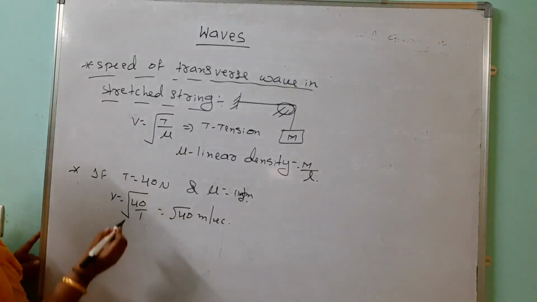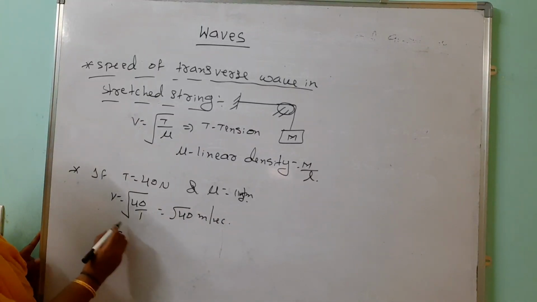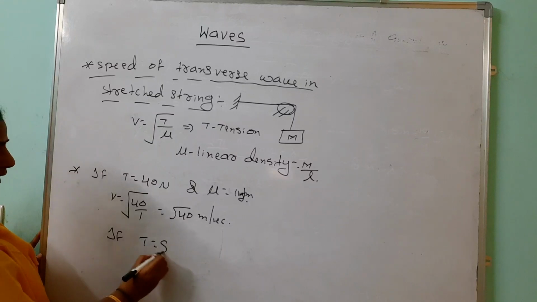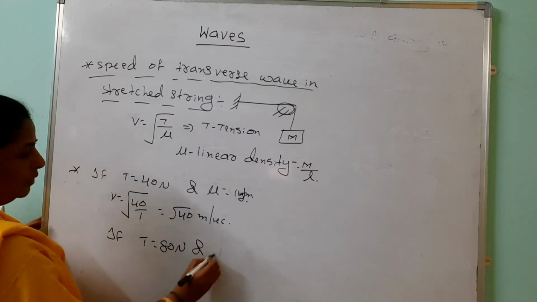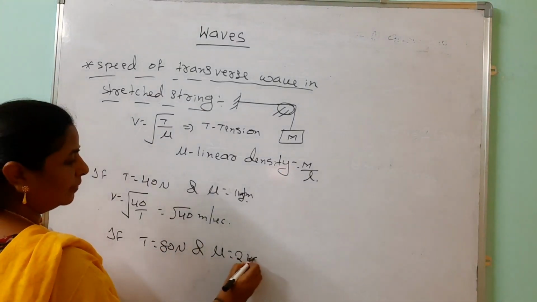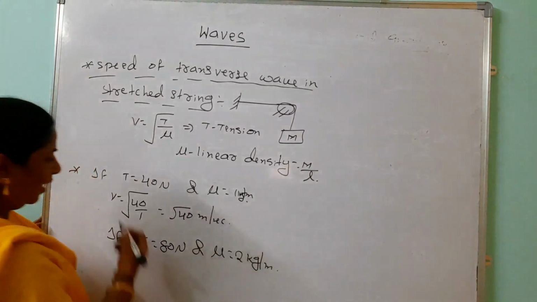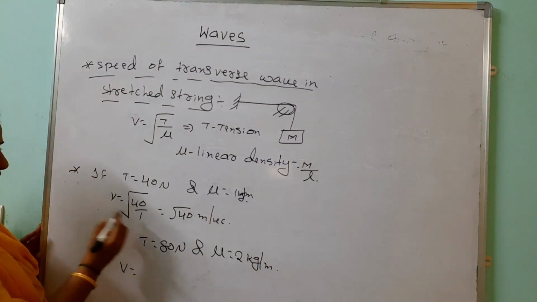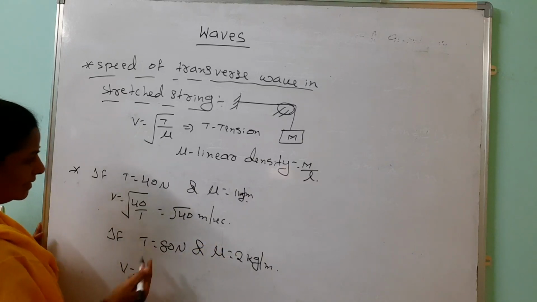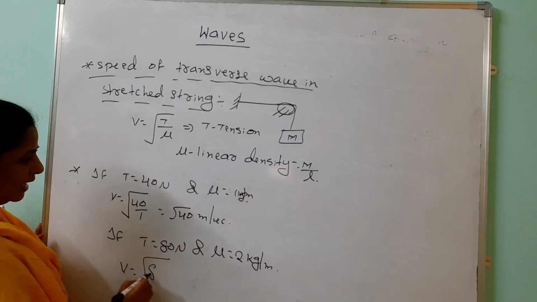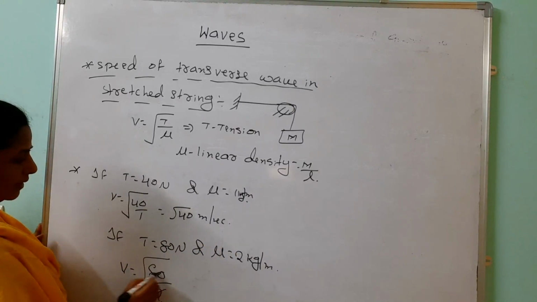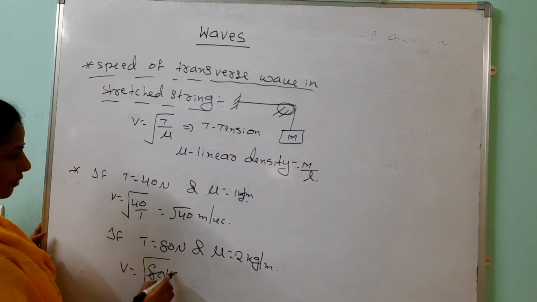And one more example I want to give. Suppose T equals 80 newtons and mu equals 2 kg per meter. Then how to find the speed of the transverse wave when you know the tension and linear density? Directly you can do that one. 80 by 2, this is how much? Under root 40.